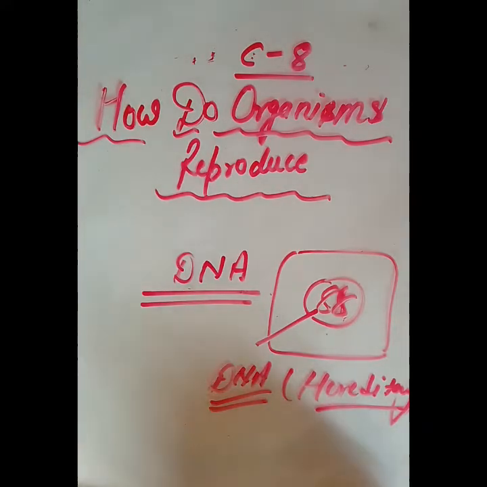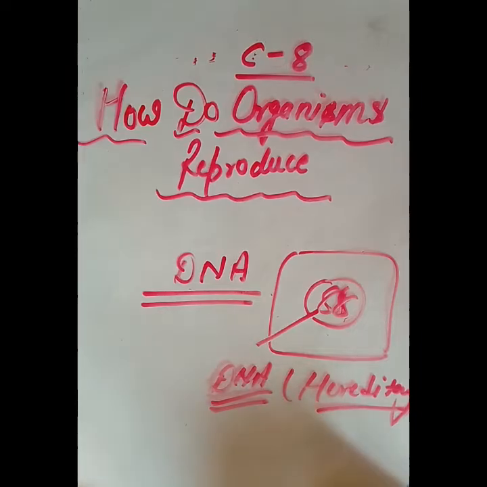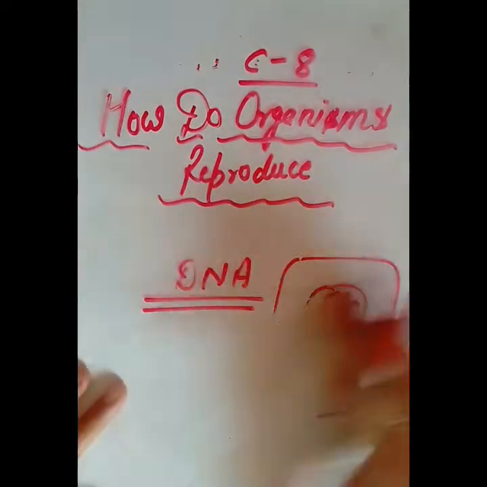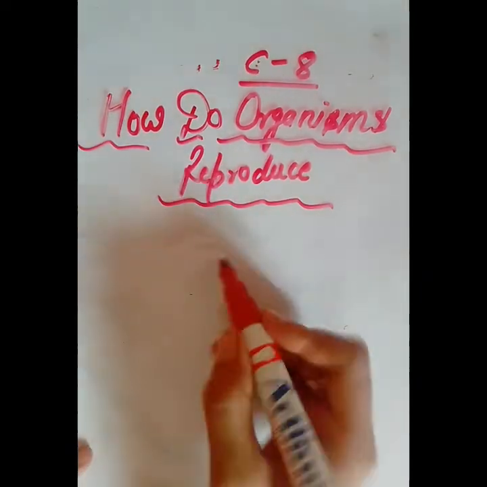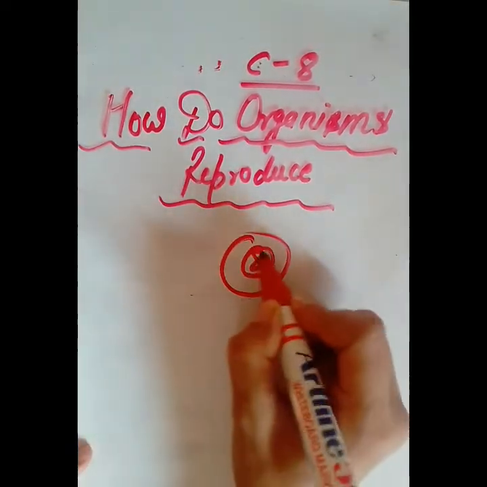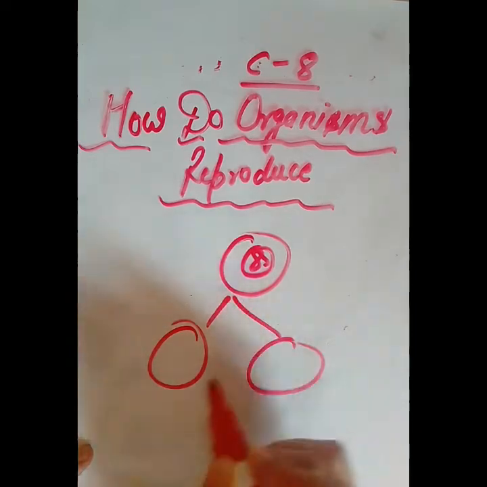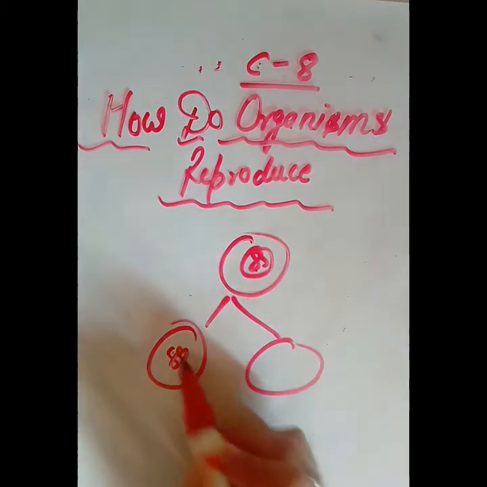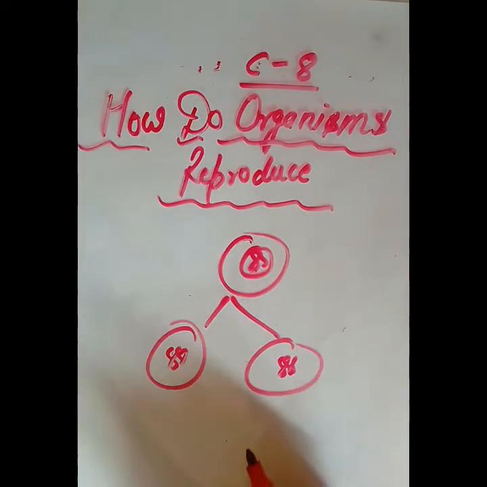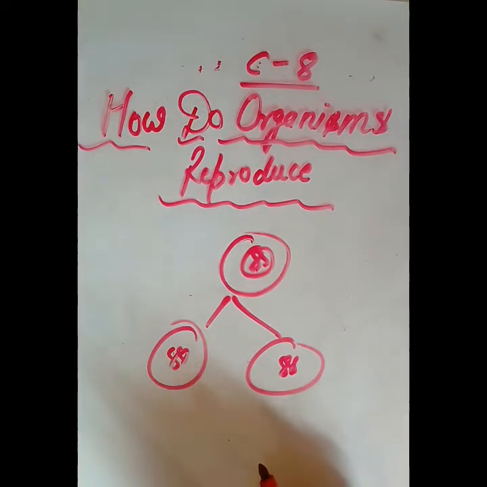When organisms reproduce, before reproduction their cells divide, and the DNA content also divides. For example, this is the DNA, and if two cells are formed from a single cell, then this DNA will be equally distributed into the two cells, right?